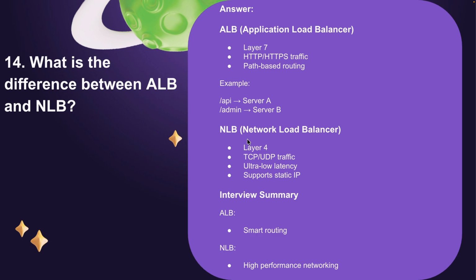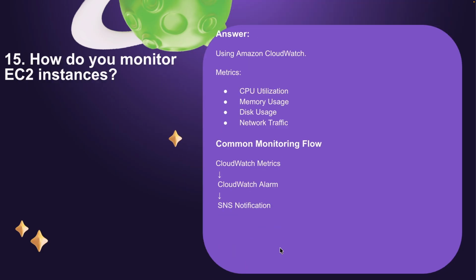NLB means network load balancer, it can work at layer 4, and it can serve the traffic TCP and UDP, and this is very fast compared to ALB, and this can run on ultra low latency and support static IP also. So if we talk about interview summary, it will be like ALB means smart routing and NLB means high performance networking. Let's move to the next question.